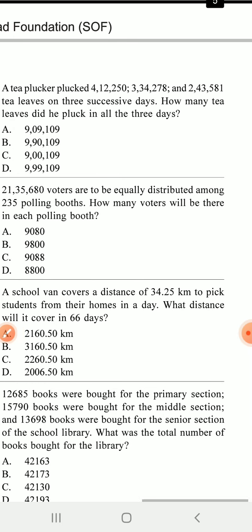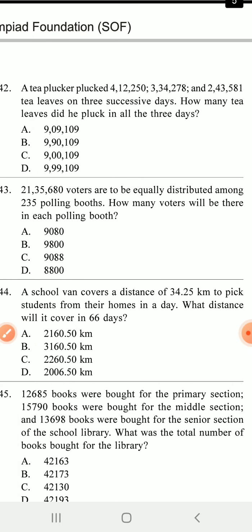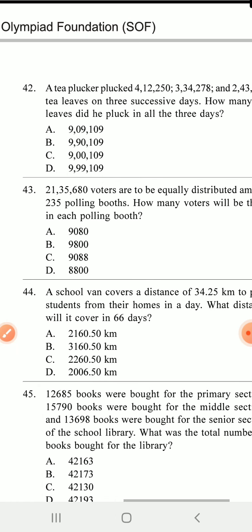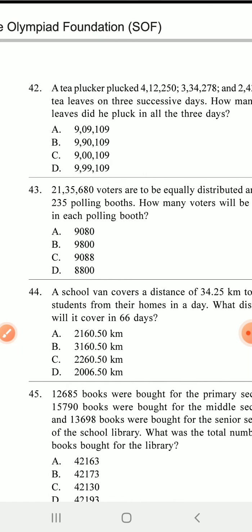A tea plucker plucked some tea on 3 successive days, and all the tea leaf quantities are given. How many tea leaves did he pluck in all 3 days? So add it. Very easy addition done. 42. B is the answer.